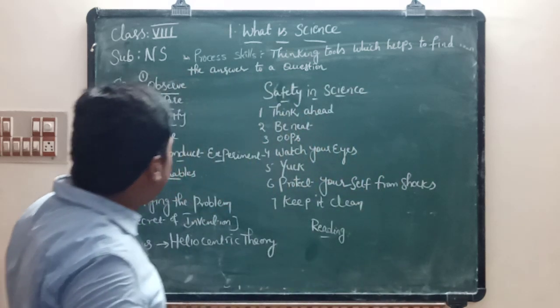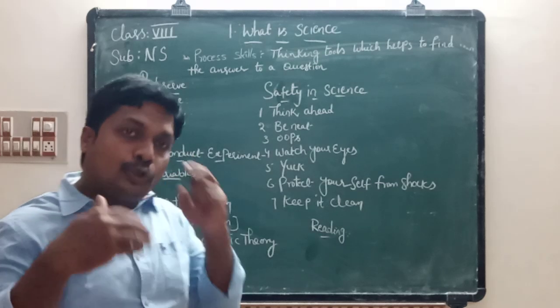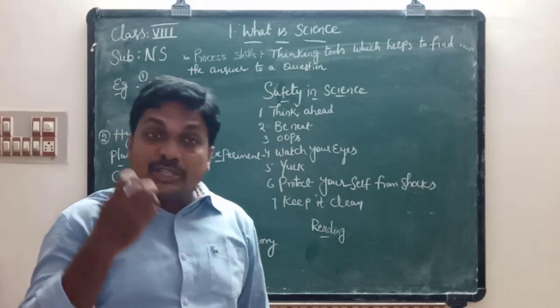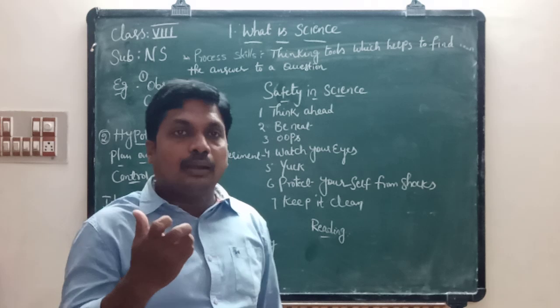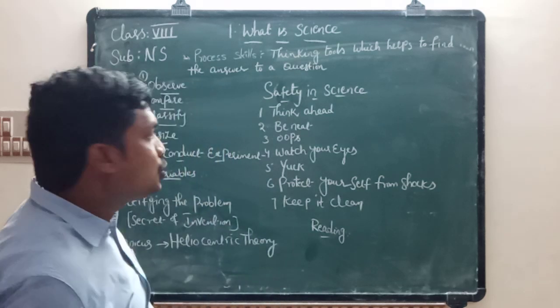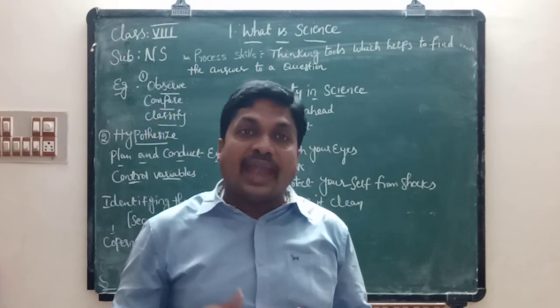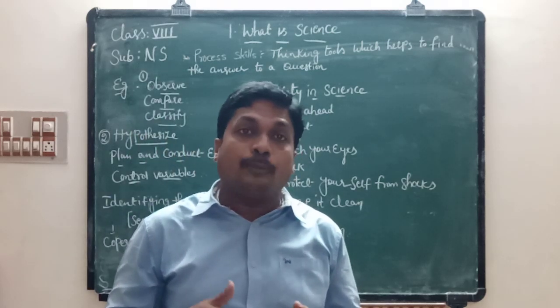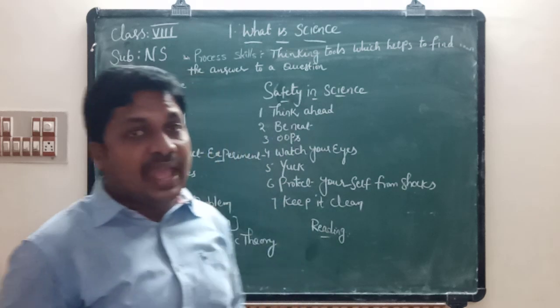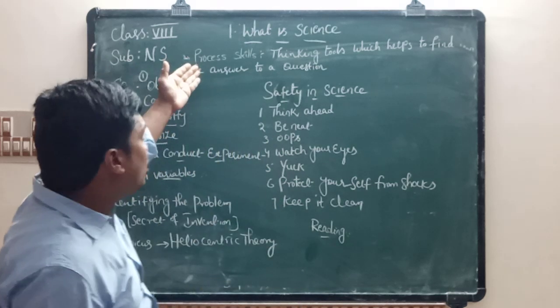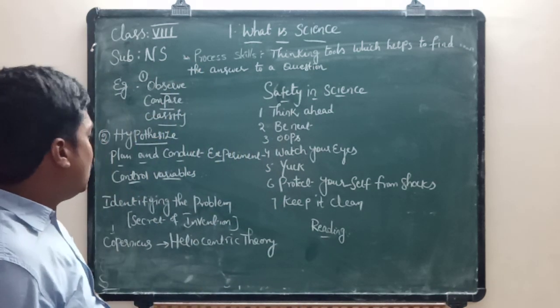So these three are the process skills which are helpful to know which cloth is better for bathing purposes. Like this, process skills help us to identify the answer to any problem in our day-to-day life activities. So this is about process skills.